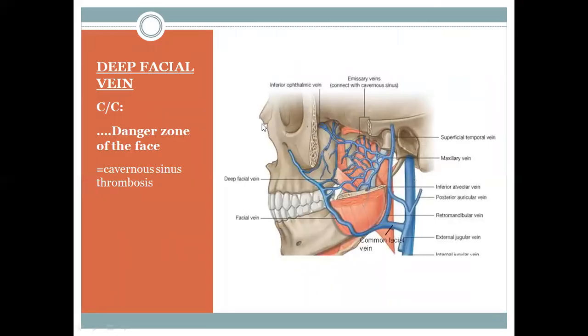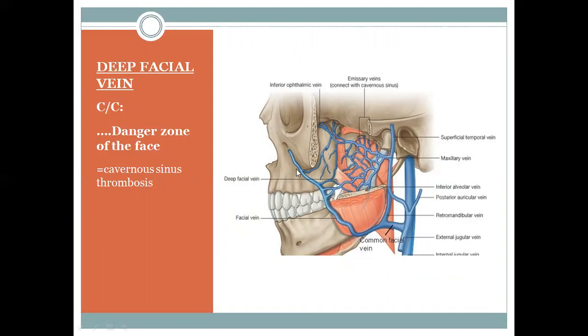So this is the dangerous zone, the deep facial veins, which are connected with the pterygoid venous plexus, and the pterygoid venous plexus in turn is connected with the cavernous sinus via the emissary veins. So any infection around the maxilla, around the bridge of the nose, and around the side of the nose and eyelids can transmit the infection to the pterygoid venous plexus and then into the cavernous sinus and lead to cavernous sinus thrombosis. So these deep facial veins which are connected with the pterygoid venous plexus are very